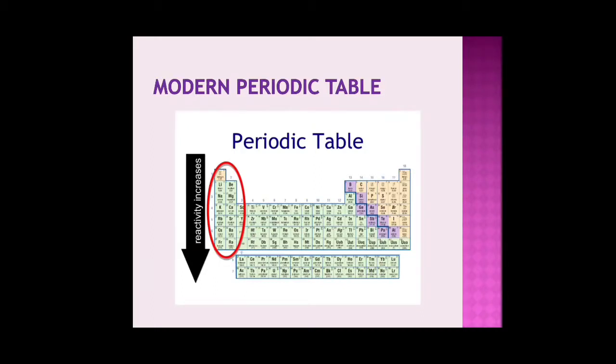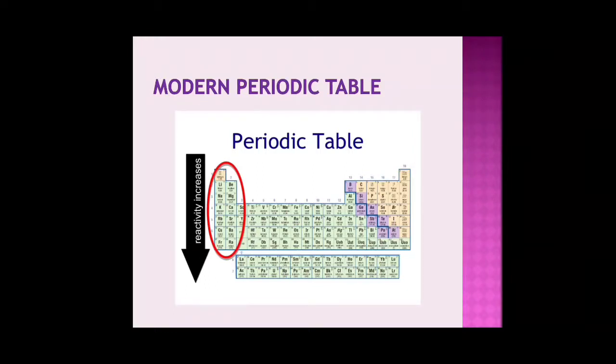If we compare sodium and potassium, potassium has 1 orbit more than sodium, and hence potassium will be more reactive. Why? Because the valence electron will be further away from the nucleus and can easily be lost. So the trend says that the reactivity increases as we go down the periodic table.